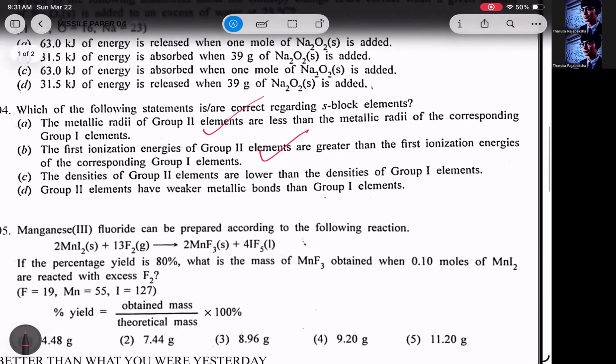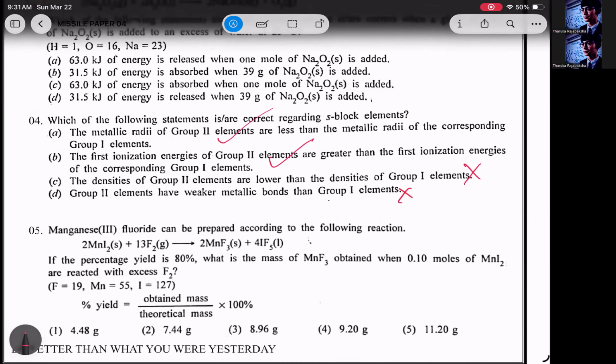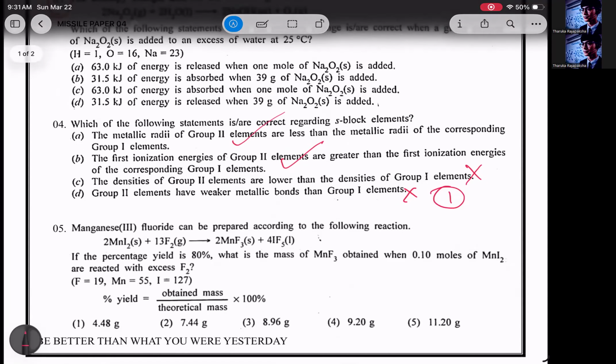So part C, the densities of group 2 elements are lower than the densities of group 1 elements. When going across, size decreases, mass increases. Density equals mass over volume. So mass increases, volume decreases, therefore density increases. So this statement is wrong. Then part D, group 2 elements have weaker metallic bonds. Now that's wrong. There are 2 electrons delocalized into the electron pool, so the strength of metallic bonds is larger than group 1. So there you go, the answer is answer number 1.